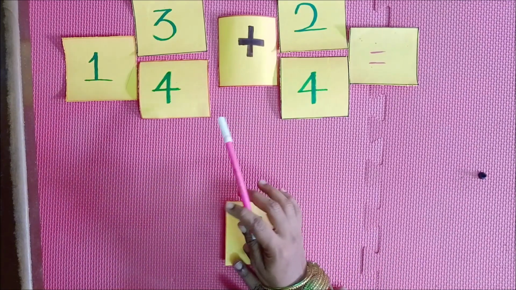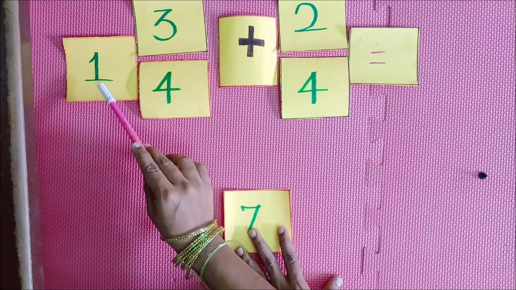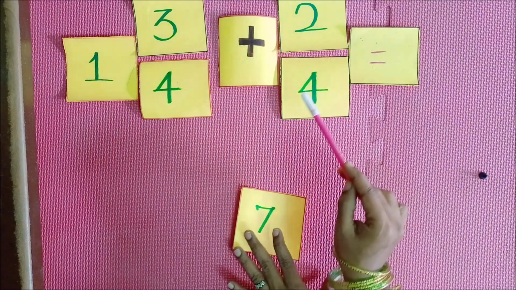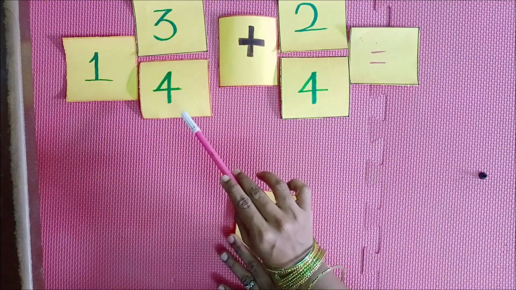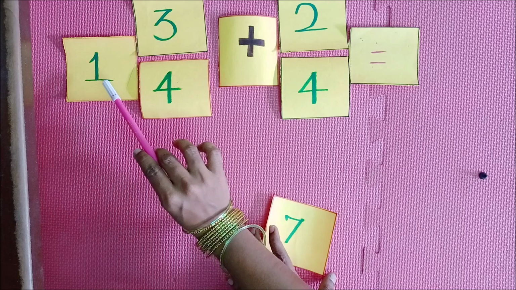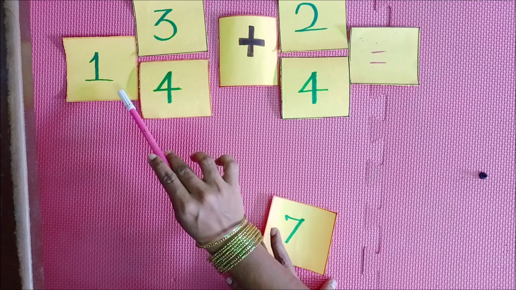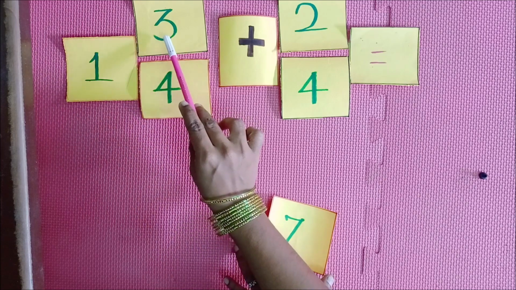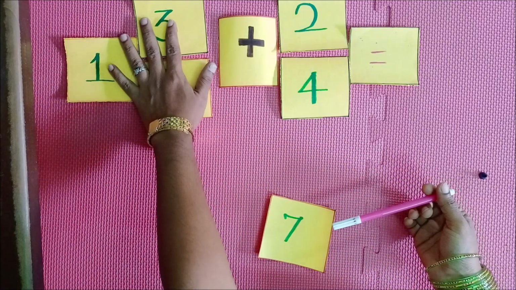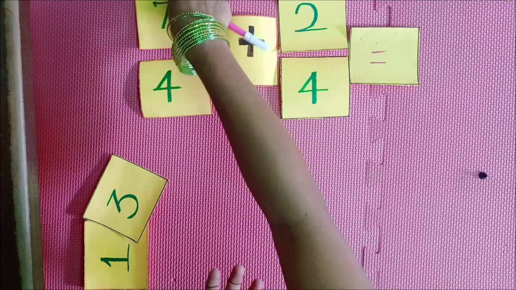Now we are doing another activity for the same rational number addition and subtraction. So listen here, our question is 1 3 by 4 plus 2 by 4. This is in the form of mixed fraction. Now I am going to convert this mixed fraction into a normal fraction. You have to multiply the denominator into this one. So 4 ones are 4, plus you have to add the numerator. So 4 plus 3 is 7. So instead of this value we get 7 by 4.